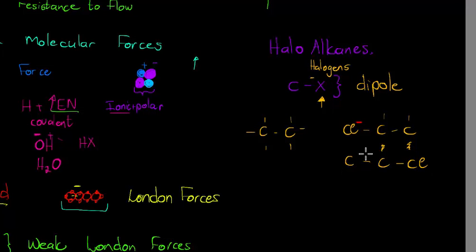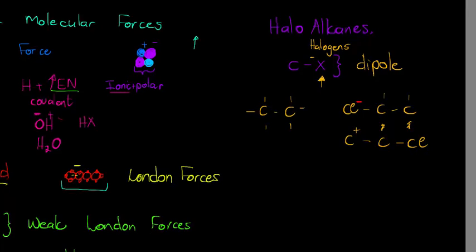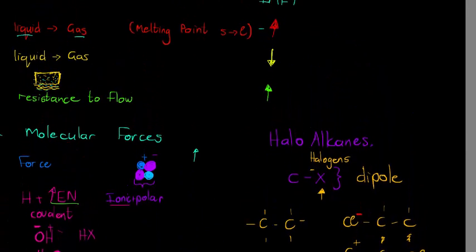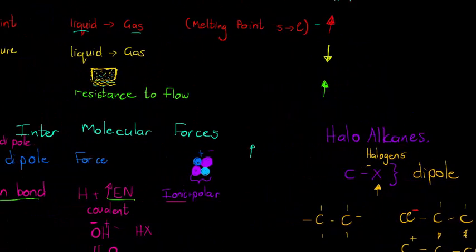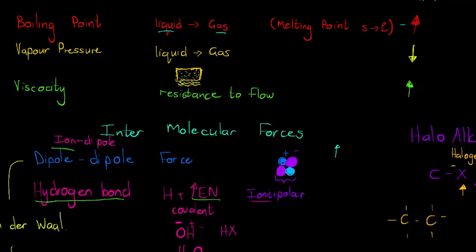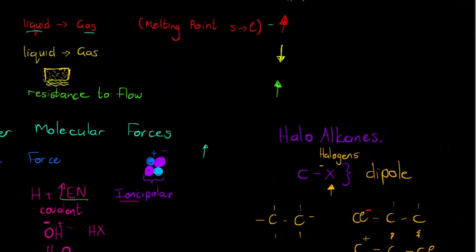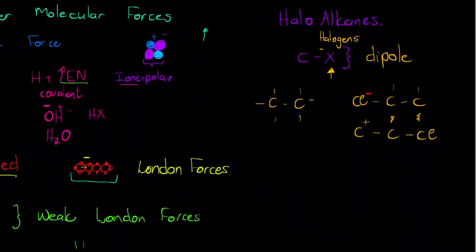So it's more likely to attract the positive side of another molecule, and therefore the forces that exist between the molecules are higher. What that means is that it will have a higher boiling point, a lower vapor pressure, and a higher viscosity than an alkane with the same number of carbons.